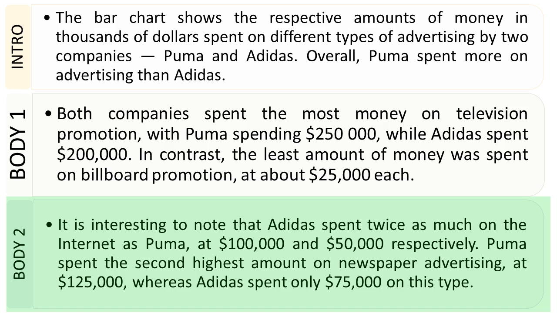I'm using a complex sentence here, and it's double complex because we are using "twice as much" and we're also using the word "respectively" in just one sentence. So we're combining those two sentences. You can also use the "it's interesting to note that" construction at the beginning of your sentence. This is a nice phrase which you can use in your writing as well. Here I'm using "twice as much" because Adidas spent twice as much. Then you can mention the numbers with "at 100,000 and 50,000", and add "respectively" to indicate the order of the subjects and the order of the amounts of money.